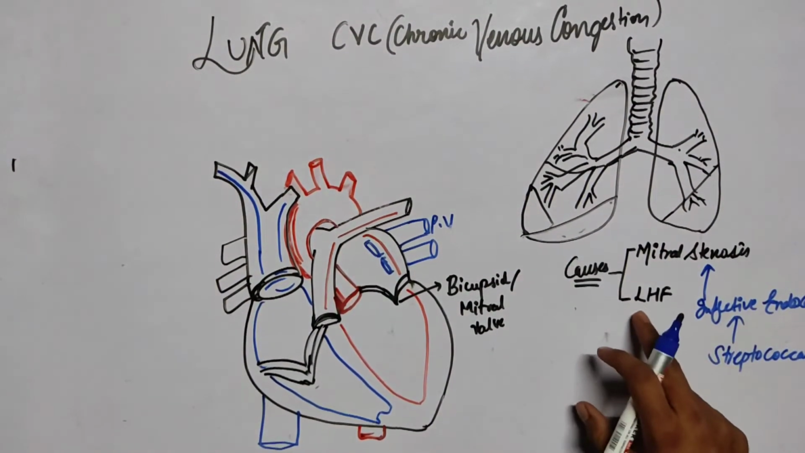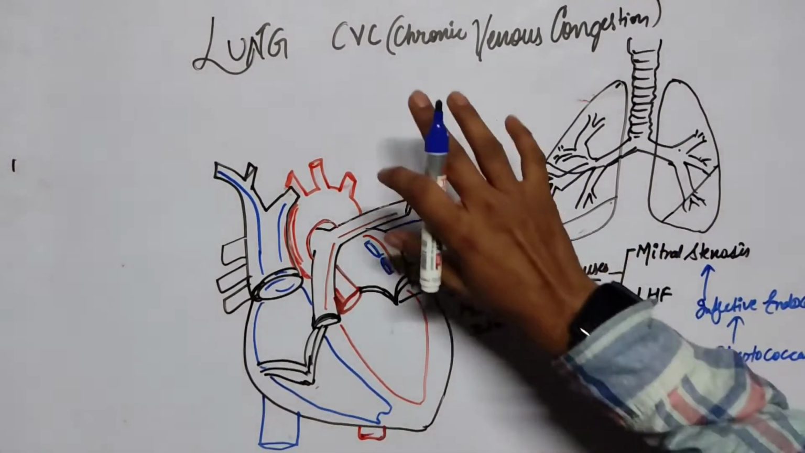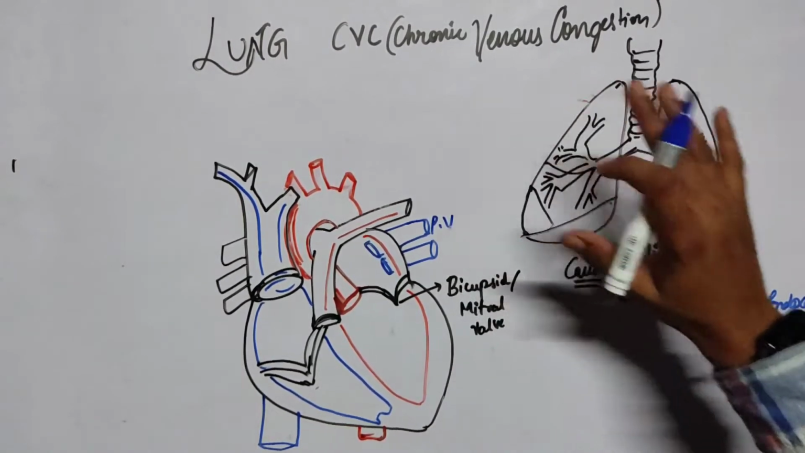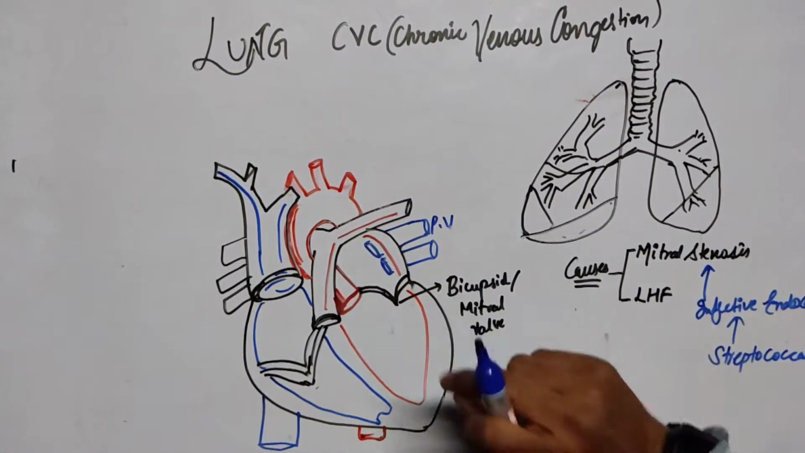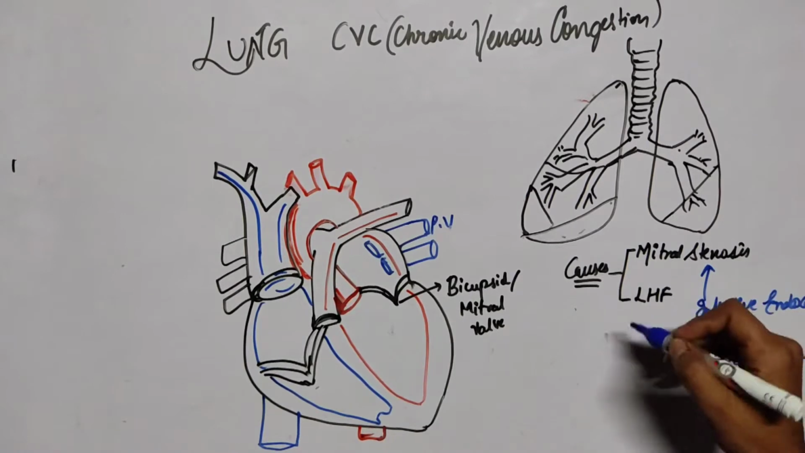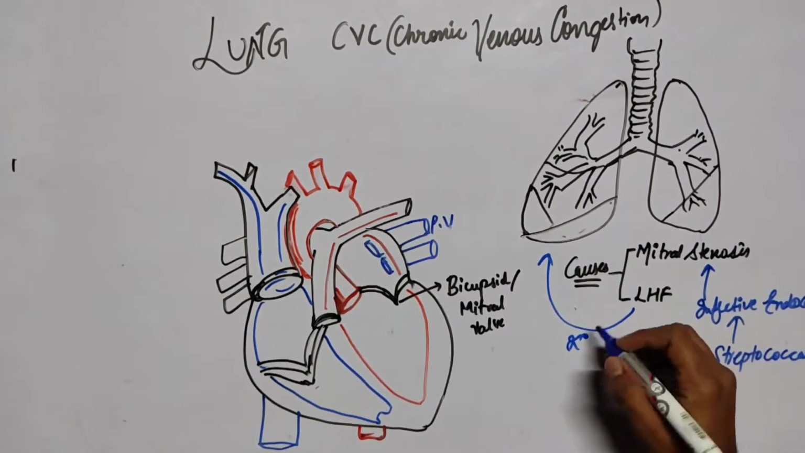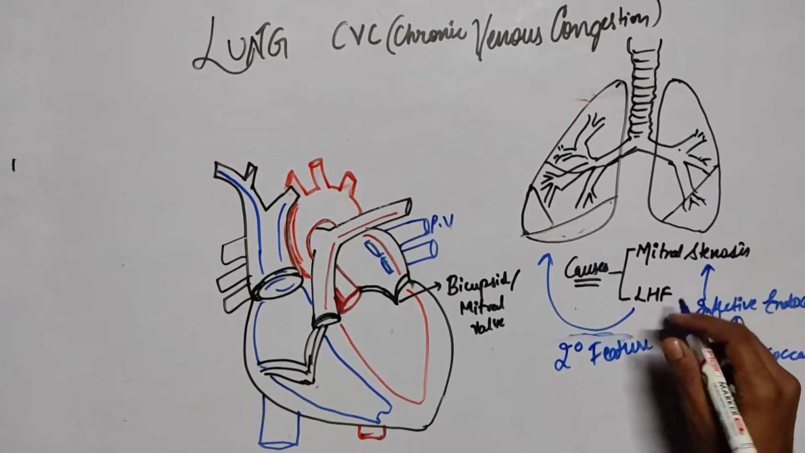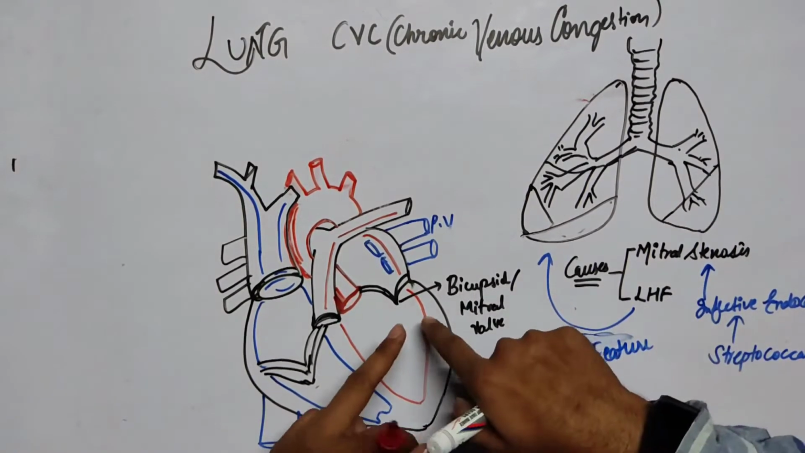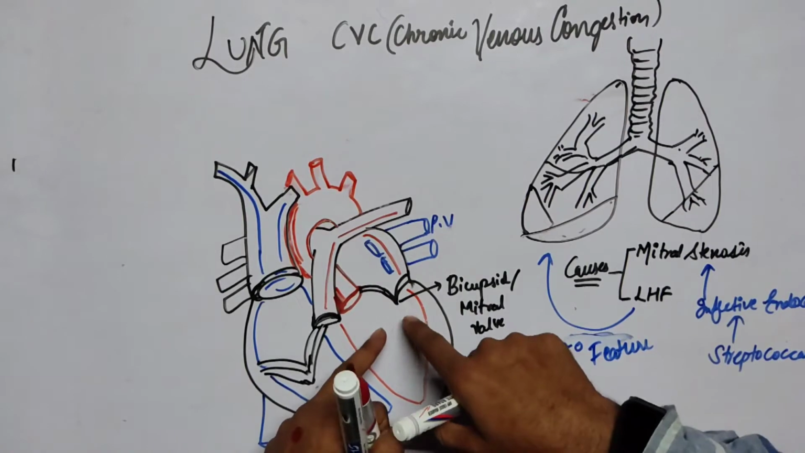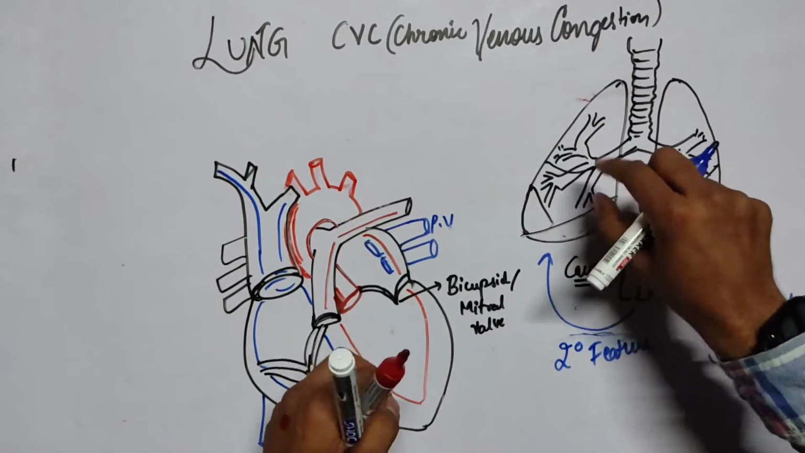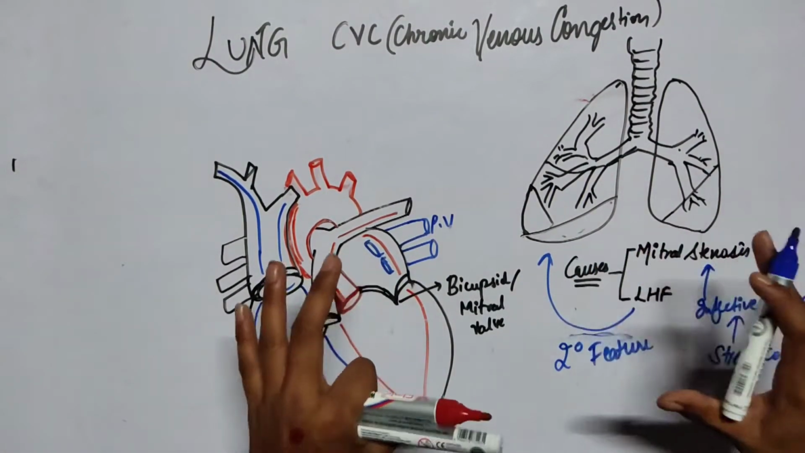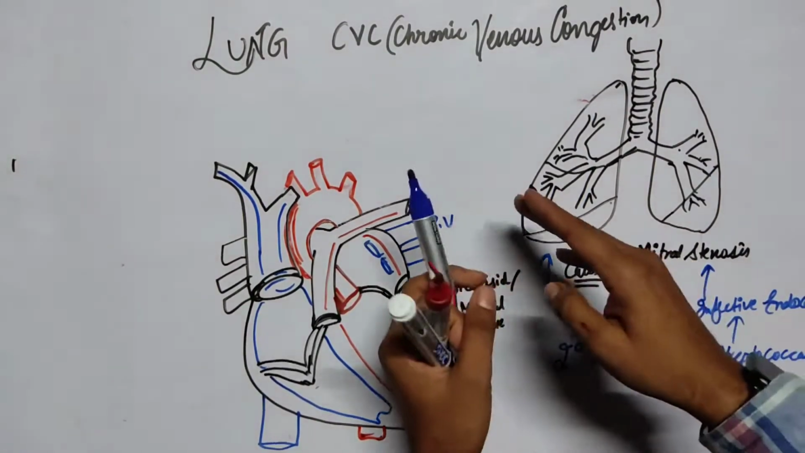And the second one is left-sided heart failure. The chronic venous congestion of the lung is a secondary feature of left-sided heart failure, because left-sided heart failure is the primary cause. Because of left-sided heart failure, venous congestion of the lung happens. So now we will understand a little of the mechanism of the venous congestion of the lung.